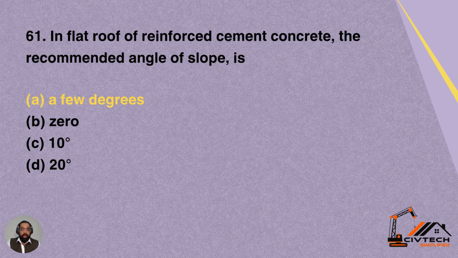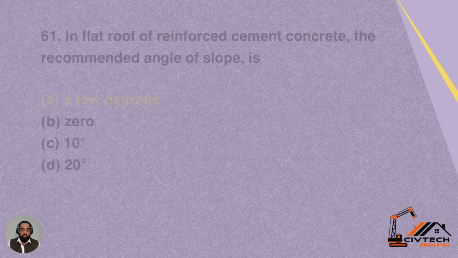Question number 61. In flat roof of RCC, the recommended angle of slope is. Remember, we provide a nominal angle of slope in the flat roof just for the purpose of drainage of the rainwater. So that is slightly less than 10 degree, maybe 5 degree. So a few degree angle is provided. Option A is a few degree, B is 0 degree, C is 10 degree, D is 20 degree. So a few degree is the correct answer. Option A is correct for this question.